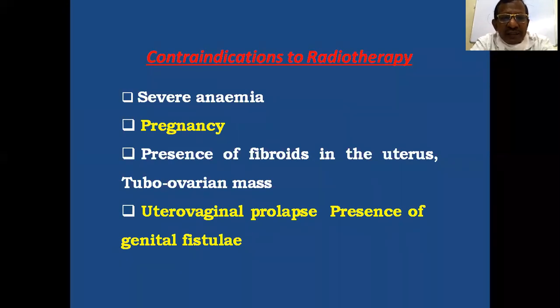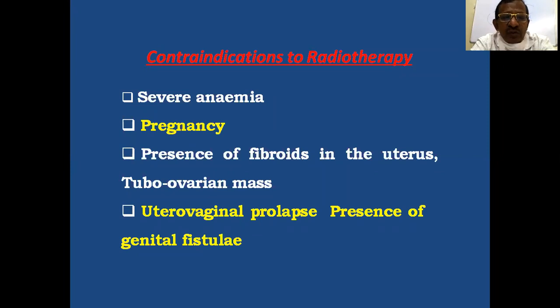So radiotherapy is not given in the presence of fibroid or tubo-ovarian mass. As we have already discussed, there is a chance of development of tubo-ovarian mass as a side effect of radiotherapy. So if a tubo-ovarian mass is present and radiotherapy is given, there is further development of the mass. That is why it is also contraindicated.